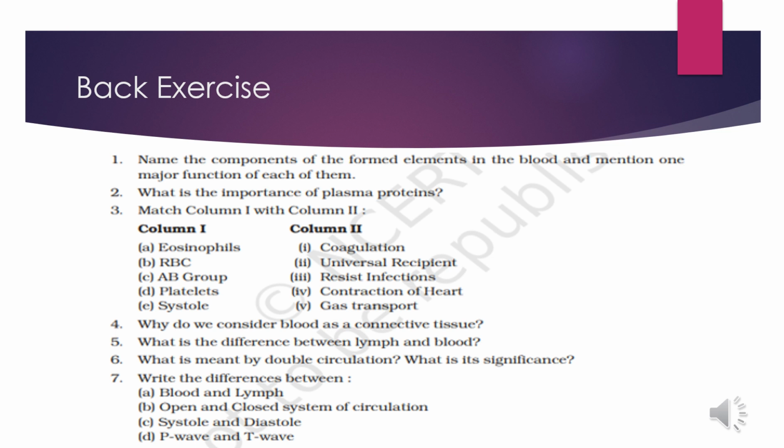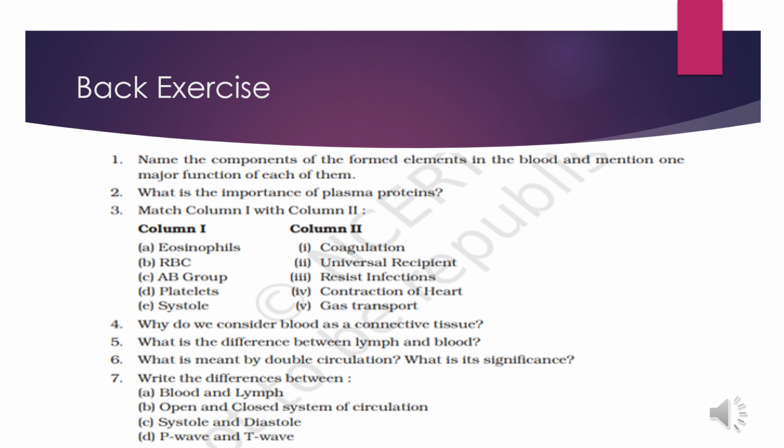And the significance of this double circulation is that oxygenated and deoxygenated blood don't meet at all, to maintain the high energy needs of our body and to maintain a constant temperature of our body. So this is the significance.